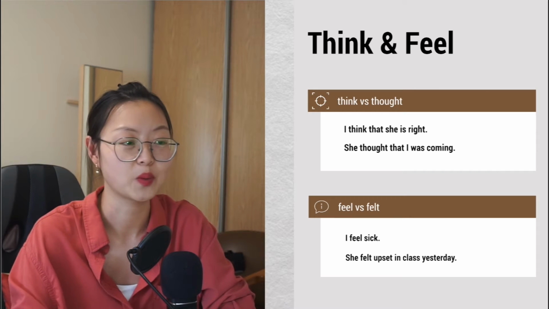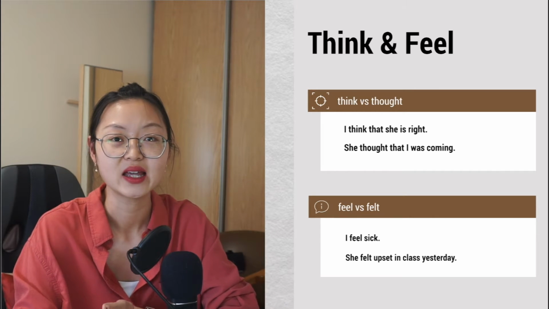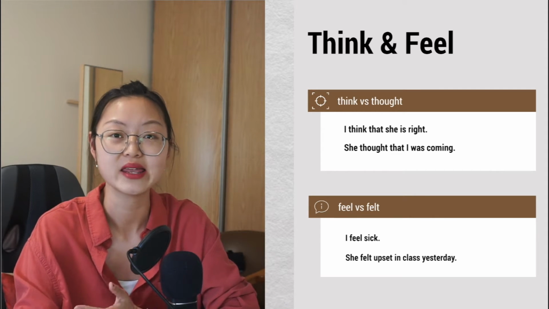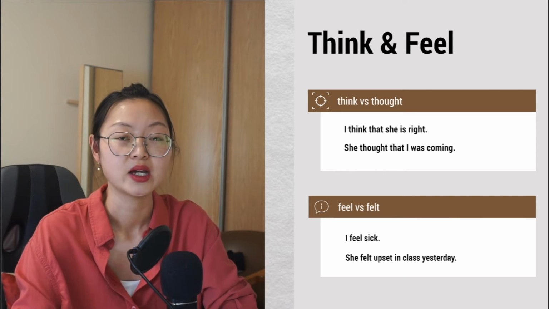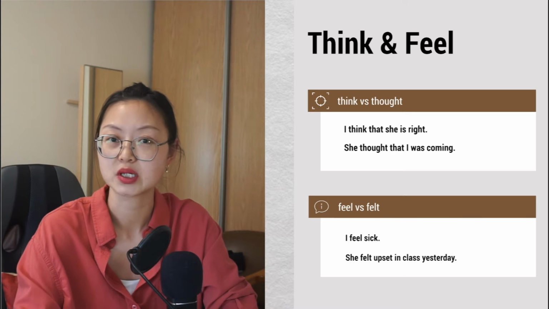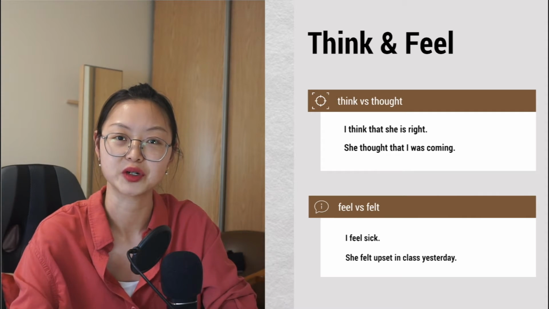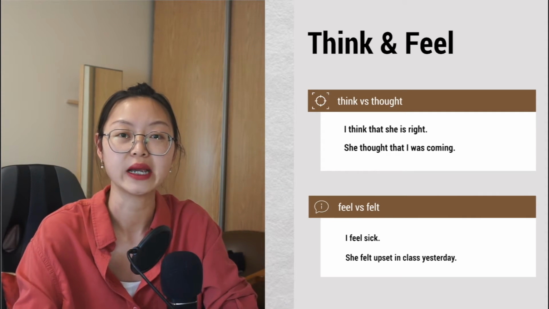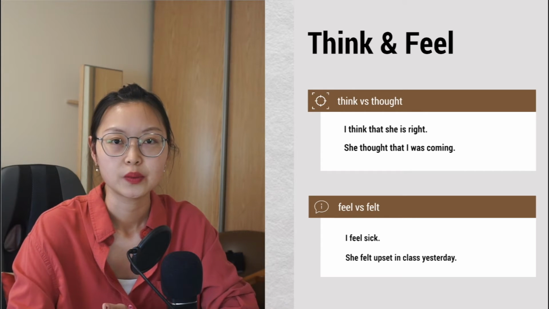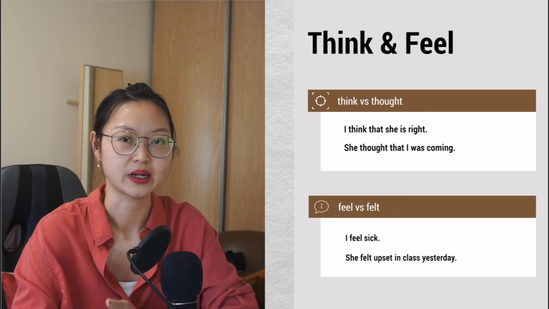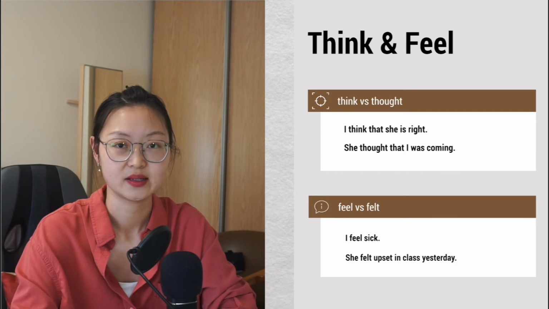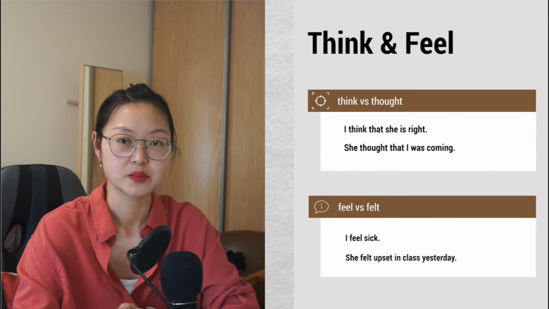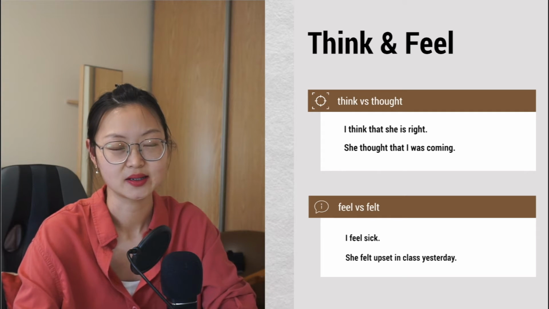So for example, we can say, I think that she is right. I think. Or in the past, we can say, she thought that I was coming. So every verb in the sentence is in simple past. Feel or felt, right? Those are simple present, simple past. I feel sick. She felt upset in class yesterday.